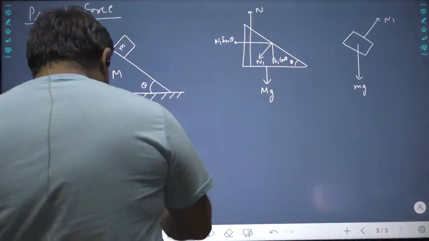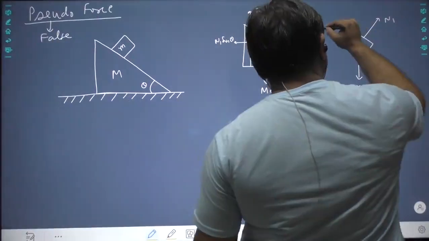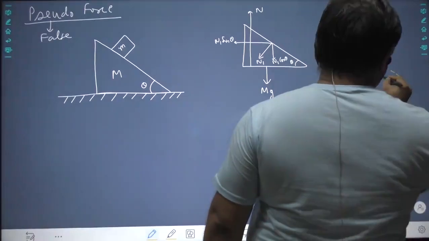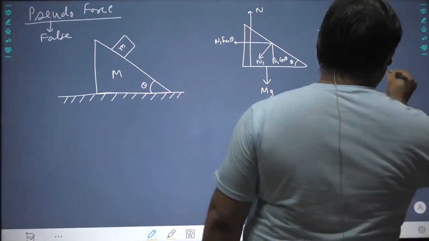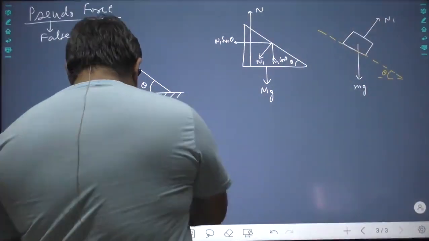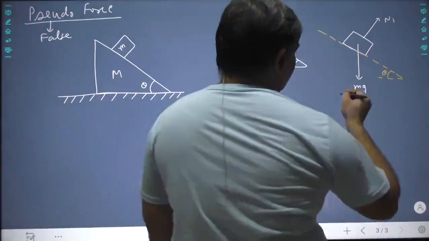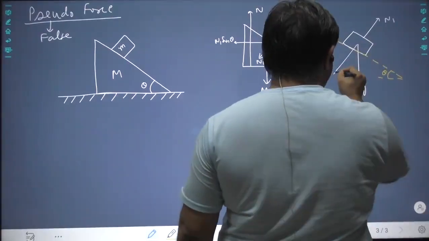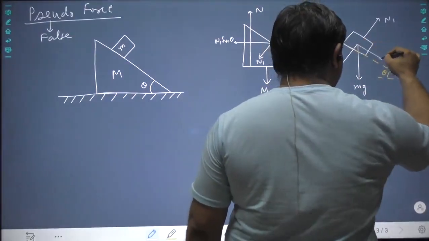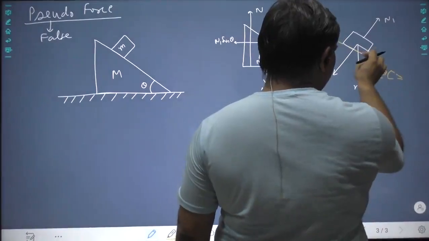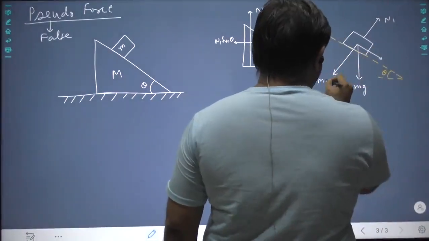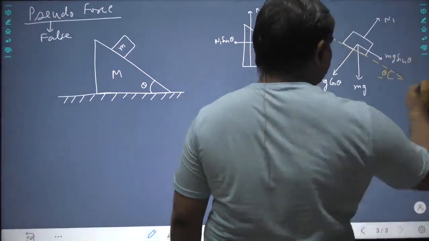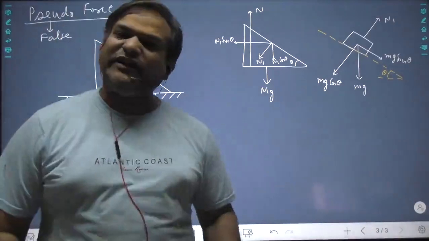Here in this case, the plane of motion is this, which makes an angle theta with the horizontal. So I will again break down the forces. N1 is already perpendicular, so I have to only break down mg, one along this, one along this. This is theta, this is 90 minus theta, this is theta. So this is mg cos theta, this is mg sin theta. These two steps we have been doing.